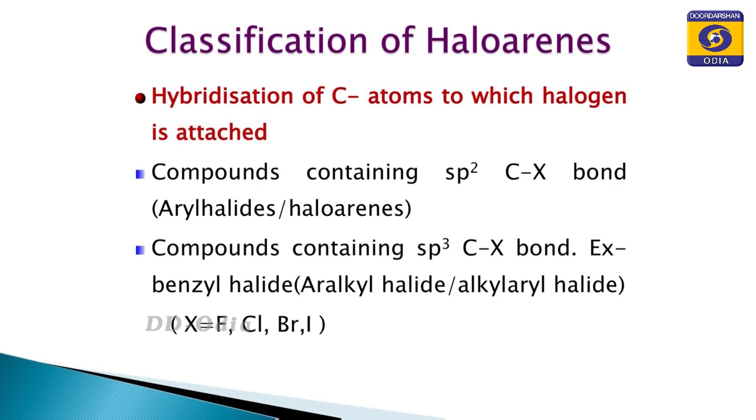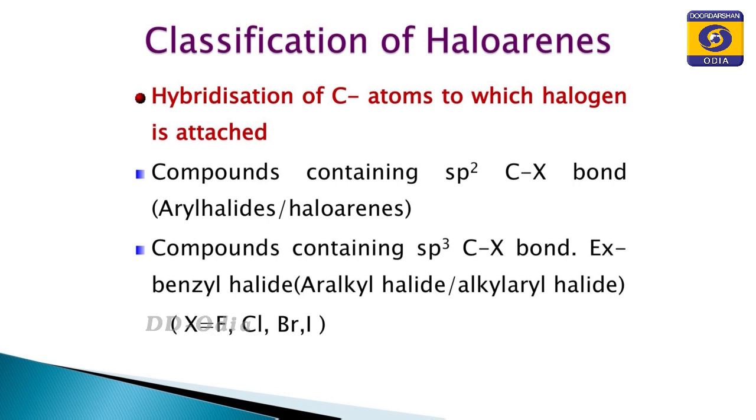That one is an example of the benzyl halide, and depending on whether the halogen is fluorine, chlorine, bromine or iodine, we get benzyl fluoride, benzyl chloride, benzyl bromide or benzyl iodide.